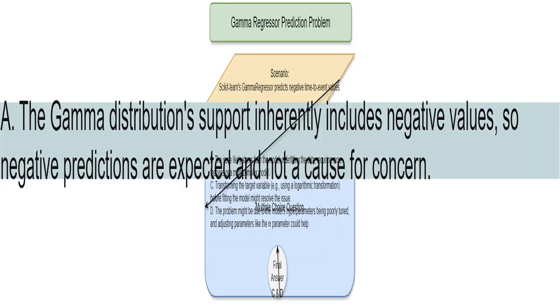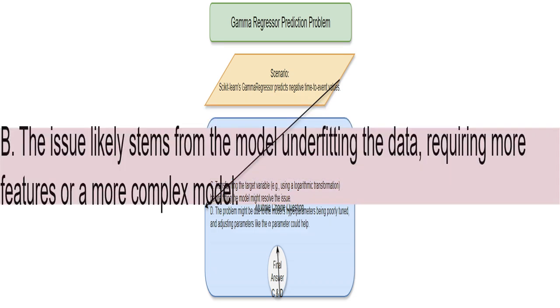I could try changing the way I represent the time-to-event data. Maybe a logarithmic transformation will help. This ensures the model only gets positive values. It's like changing the scale to make everything fit. The model's settings could be off. Maybe tweaking things like the alpha parameter could solve the problem. It's like adjusting the dials to get the right fit. I'll experiment with different settings to get a better fit for my data.